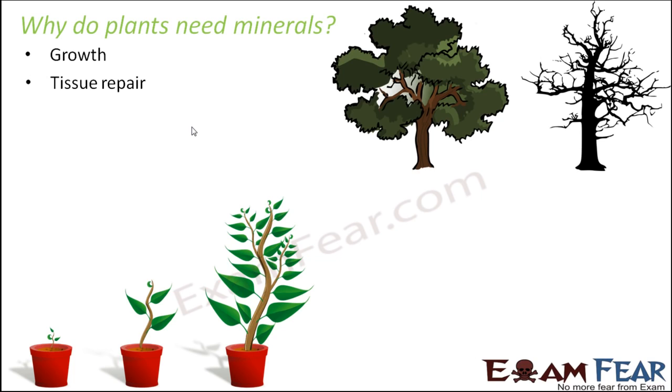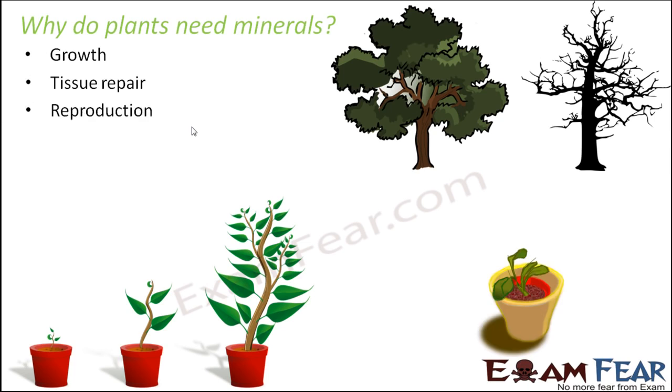Now, you would have often seen that sometimes it happens that due to lack of minerals, or due to lack of water, or due to bad weather conditions, the plants dry up, or many cells of the plants are already dead. So the damaged parts need to be replaced. So those damaged parts get replaced by newly formed tissues. So this tissue repair also needs a lot of energy. Without energy, you cannot form new cells to replace the damaged cells, right? So that energy also comes from the minerals. So the minerals help in tissue repair.